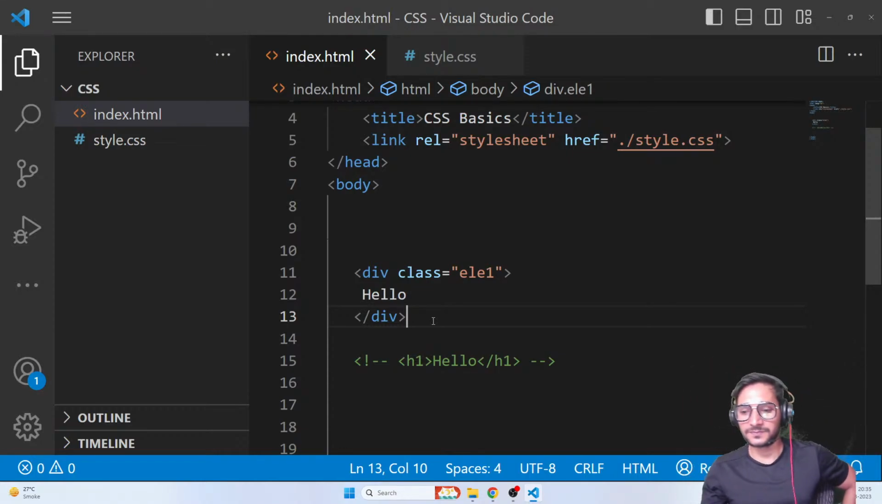Can I use the universal selector for setting font family? Yes, Naveen, it's possible. Yes, it is possible. You can use it.